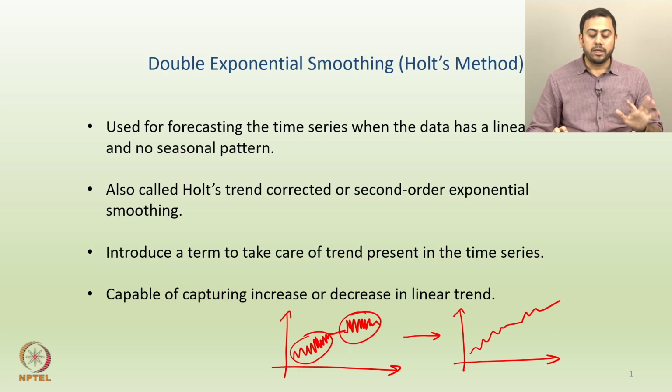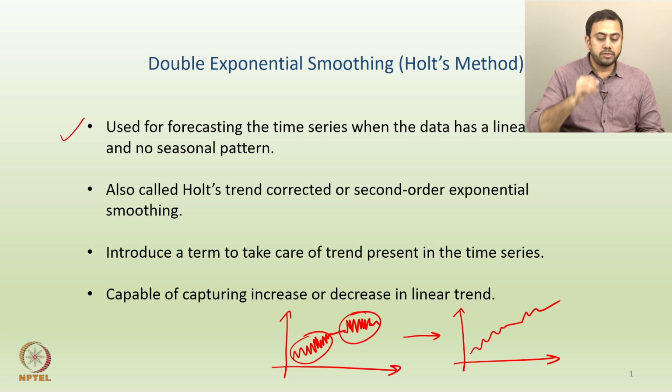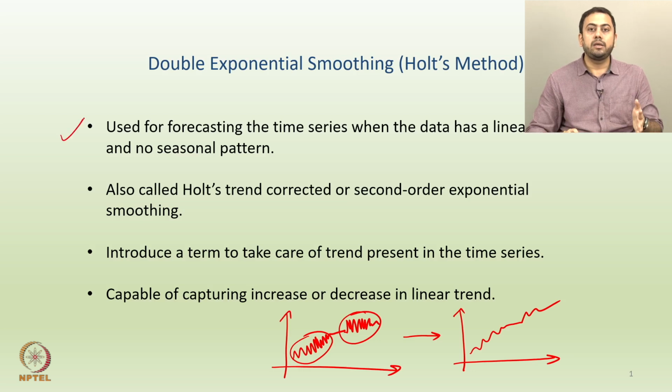Now the first extension we will talk about in today's lecture is called double exponential smoothing, or it is also called Holt's method. These are the properties or descriptions of Holt's technique. So when do you use such a technique as compared to EMA or SMA? We will study that.